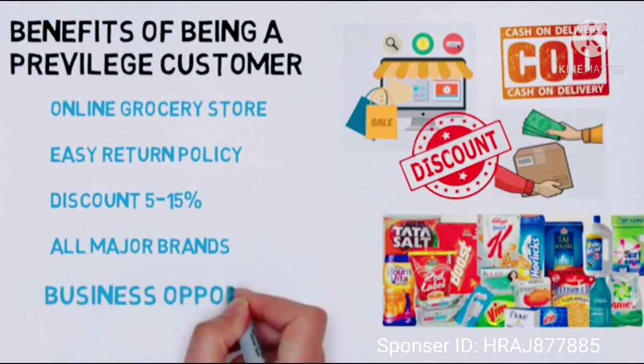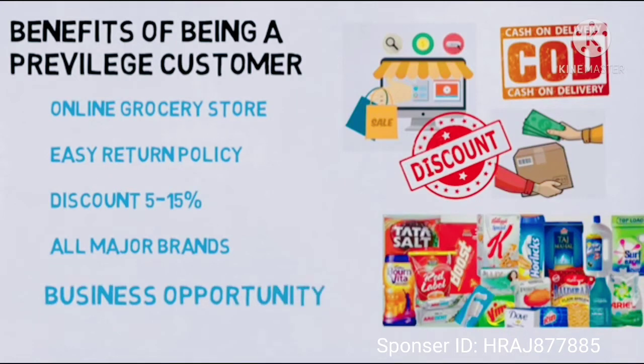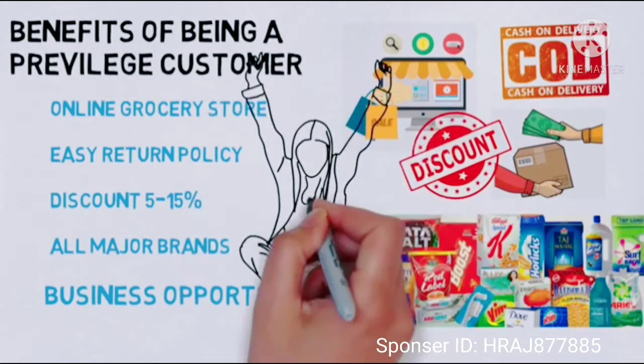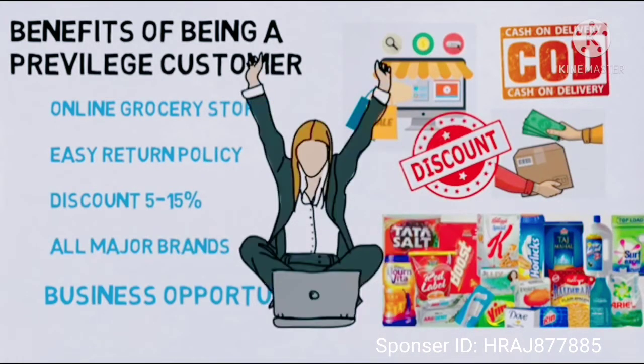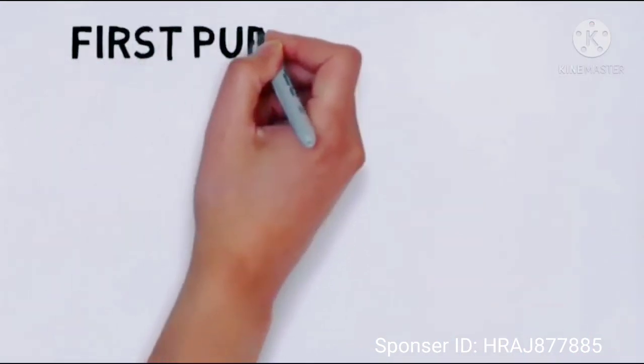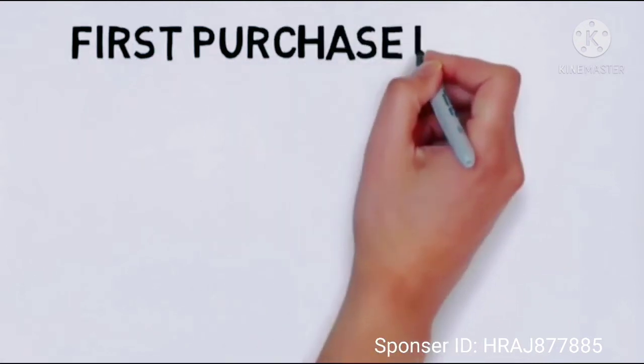Now the last and main benefit of a privilege ID, that is business opportunity. You can achieve your financial goals and obtain financial freedom through this business opportunity. There are two incomes in this business. First one is first purchase income. Now we can check what first purchase income is.